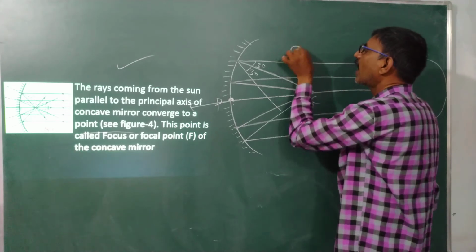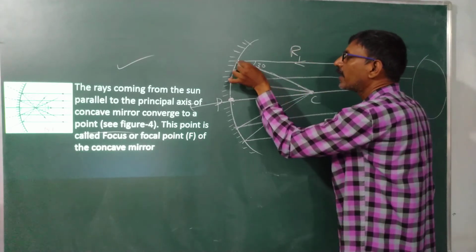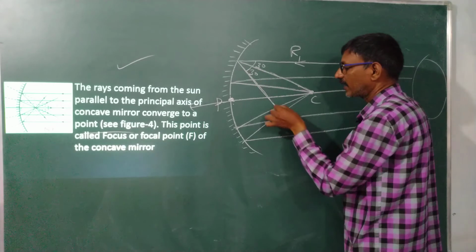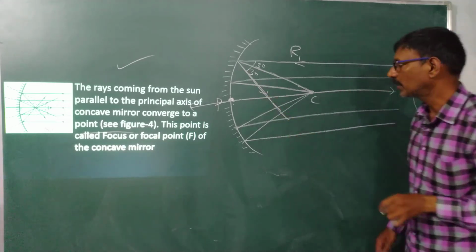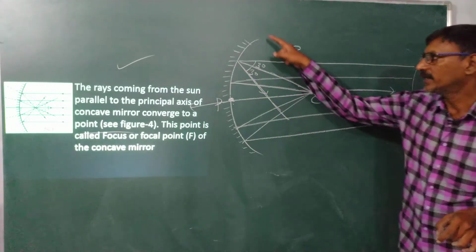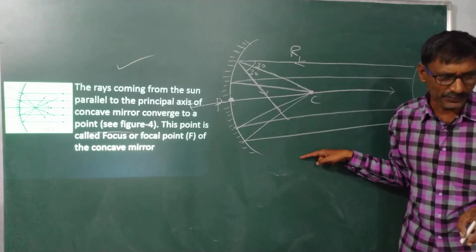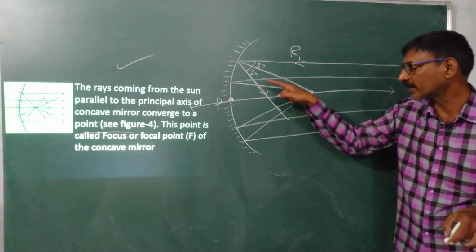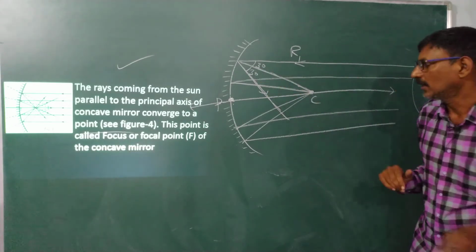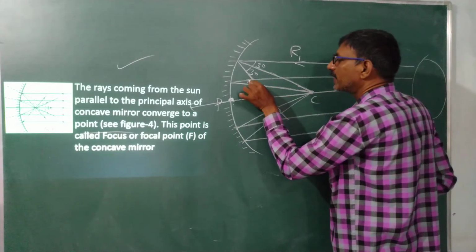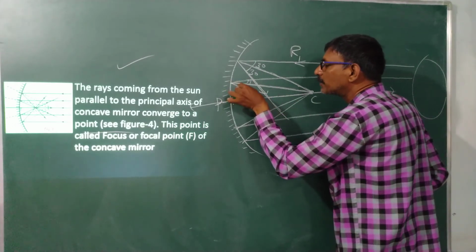This is my ray R1, traveling in this direction. The ray reaches the concave surface and is reflected back at 30 degrees. Suppose this one is 15 degrees and goes back at 15 degrees.